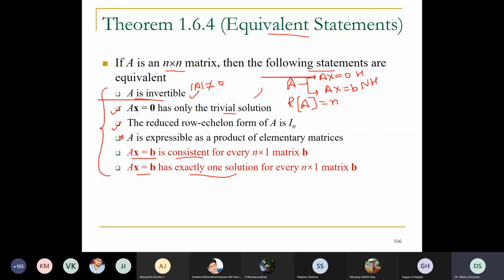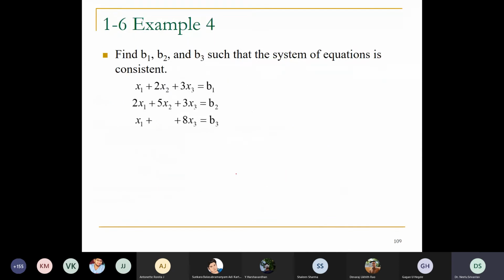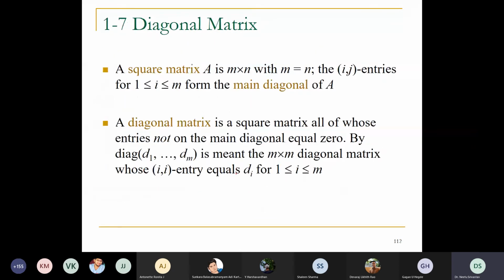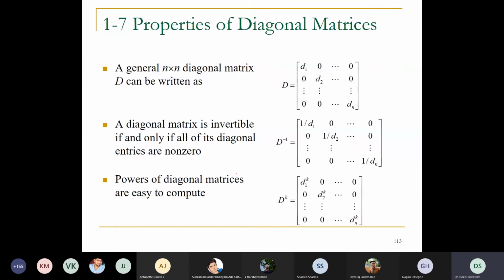Because it is consistent and the determinant of A is not 0, when the rank is equal to the number of unknowns, the system will have a unique solution. It will not have infinitely many solutions. In the consistent case there are two possibilities: infinitely many solutions or a unique solution. Since the determinant is not 0, the system will have a unique solution. So please revise all these things and you will be very confident in doing all concepts in linear algebra.